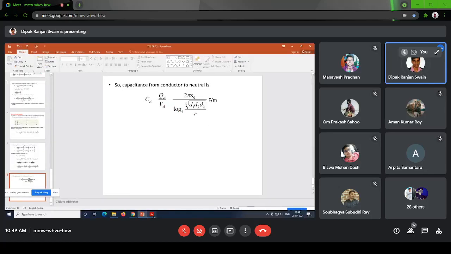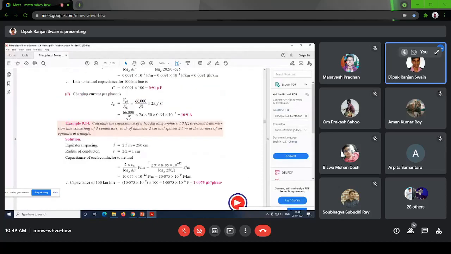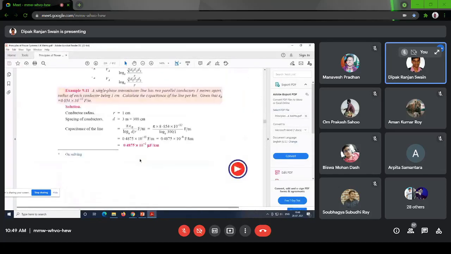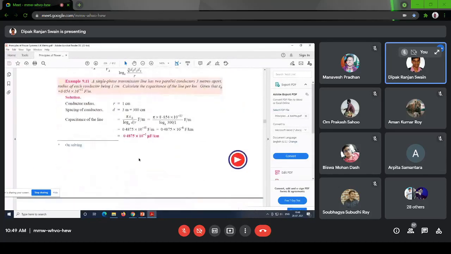Now you can have problems on that. Exactly the same problem, but only there is a slight change in the formula. Okay, a single phase transmission line has two parallel conductors 3 meter apart. So D is equal to 3. Radius of conductor is 1 centimeter. So here it is meter, here it is in centimeter. So you need to convert them into a similar unit. Calculate the capacitance of the line per kilometer.